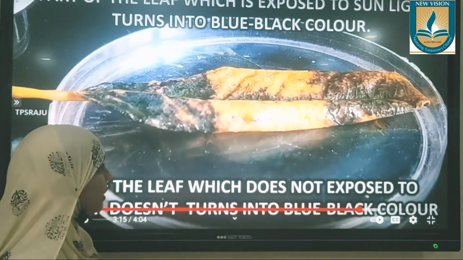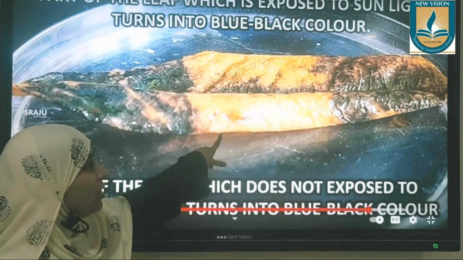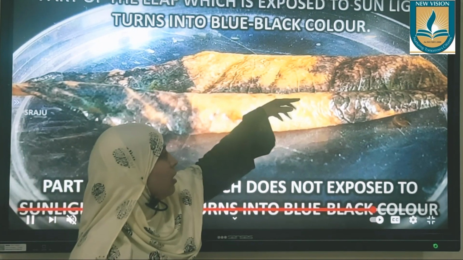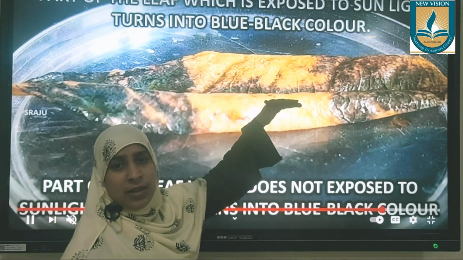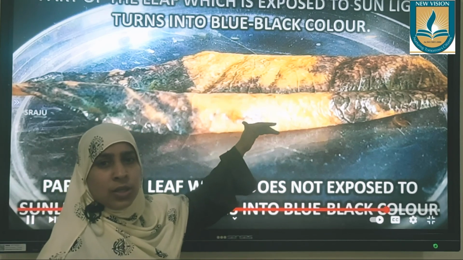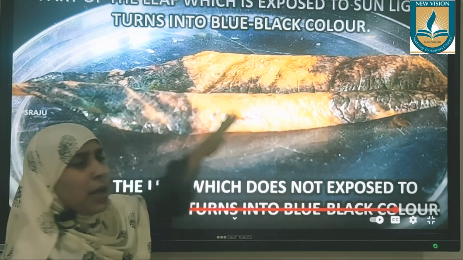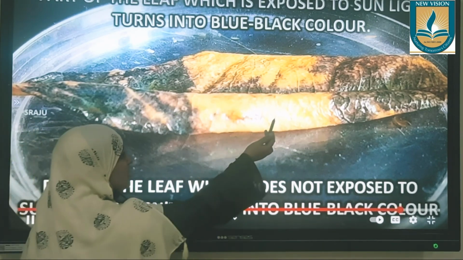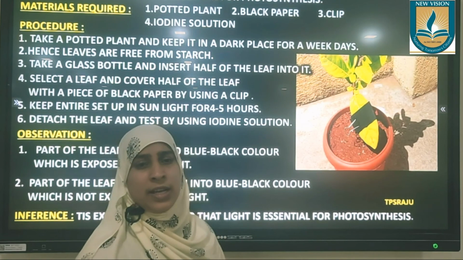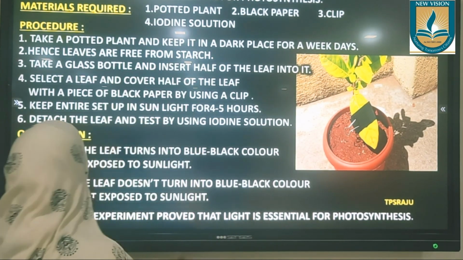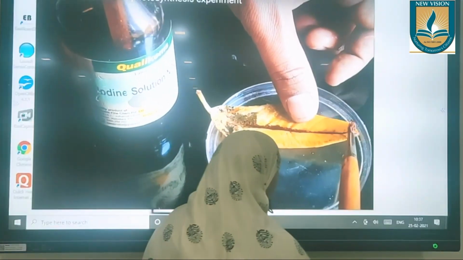Let's see what's happening. So this part turned into bluish black color, this part turned into bluish black color, but not this part. Okay, there is a small part that has turned into bluish black color because there are veins. Veins will pass the food material, right? Xylem and phloem will pass the food material, whatever is produced here, and there is a passage, that's all. But here it is clearly showing that this part did not participate in photosynthesis. So this is an experiment which proves that sunlight is essential for photosynthesis.